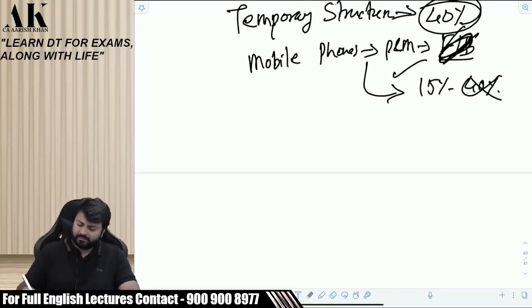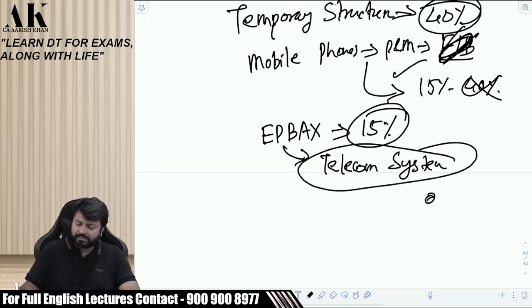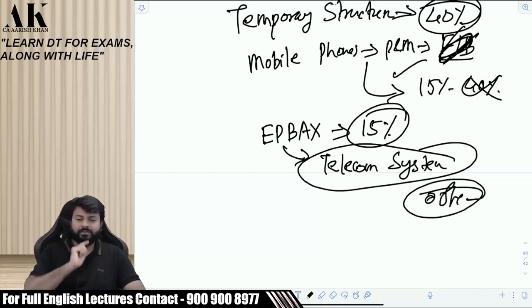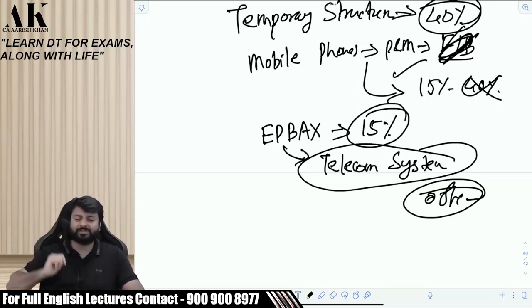And one last thing, one technical word, EPBX. This is also depreciated at 15%. Sir, what is EPBX? This is a telecom system, which is there in offices, which is there in our building also. Suppose somebody comes to our building, a guest, then the watchman calls us. Intercom, right? That is known technically as EPBX. It has some full form. I don't remember the full form. E stands for something, P for something, B for something, A for something, X for something. So that is also depreciated at 15%.